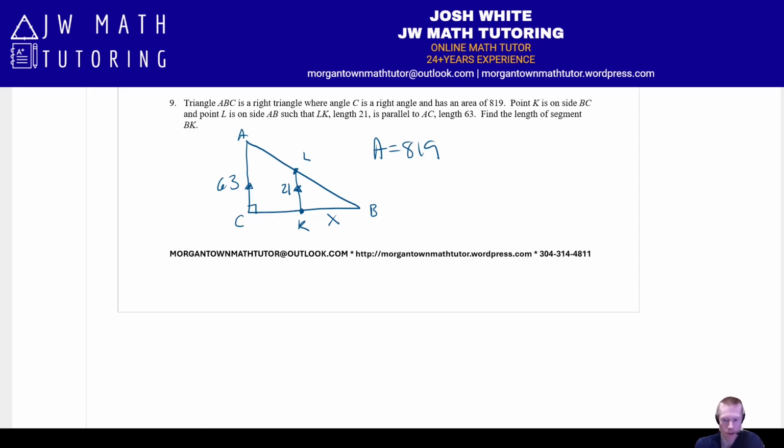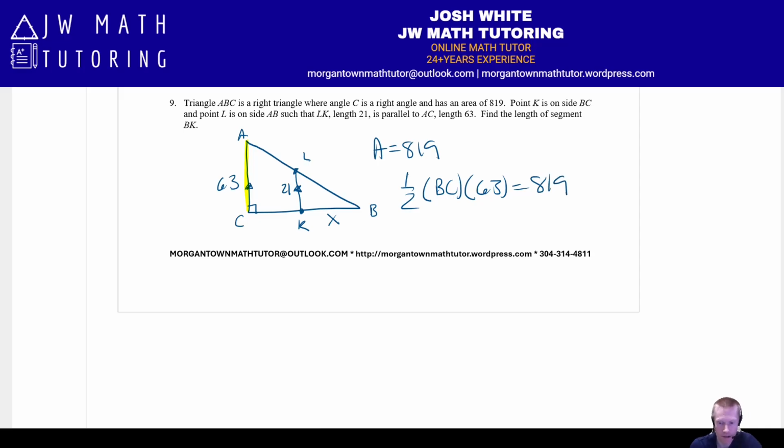All right, so this is actually going to be a multi-step problem. Essentially, step 1 is using the area and using this side right here, which we could think of as our height, to find the total length of the base. All right, so we know 1/2 times the base, which is side BC, times the height, is equal to the area.